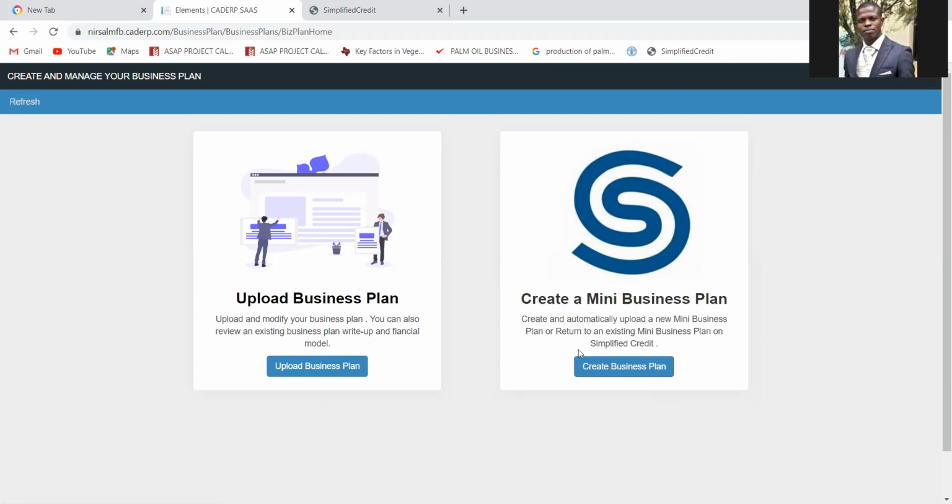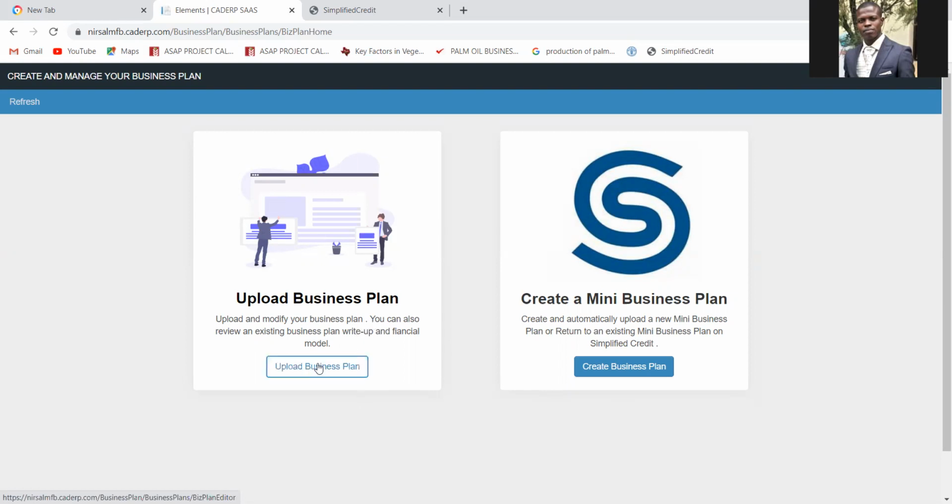But this is a template created by Simplified Credits. They are in partnership with National Microfinance Bank, and National Microfinance Bank ensured that they discounted the price to 5,000 naira for their participants. So once you click here, you pay your 5,000 naira and use the template. But I will be taking you through the process of applying without using the paid template, but the free template this time around.